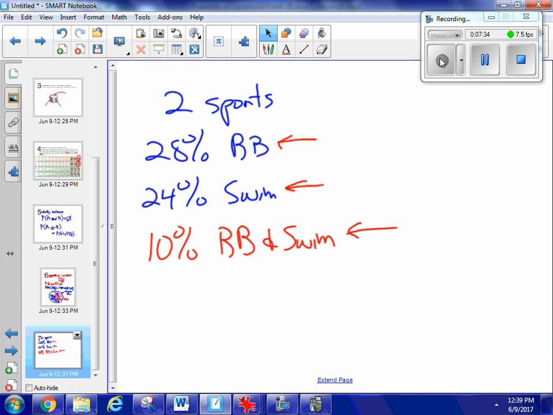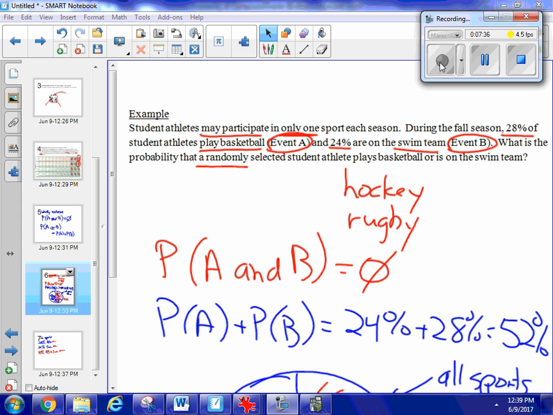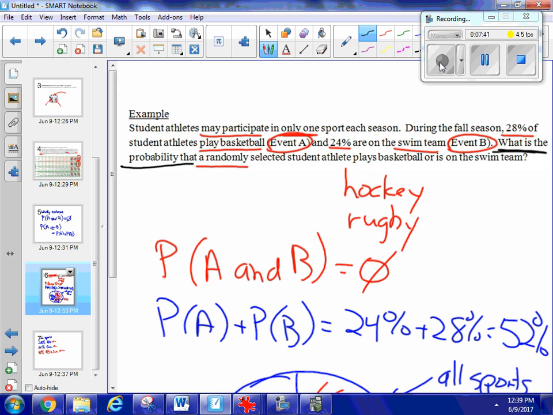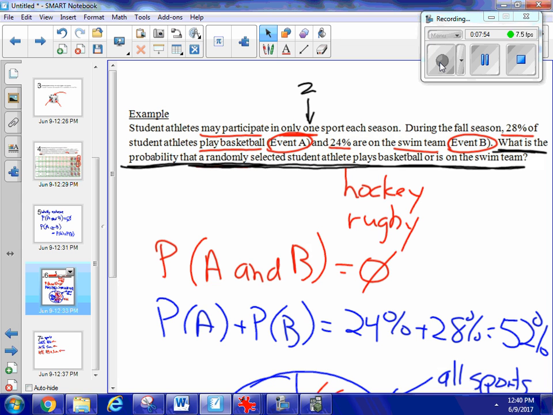So if I went back and readdressed our question: what is the probability that a randomly selected student athlete plays basketball or is on the swim team? And I've changed the rules now. They can participate in two sports. I still want to know the probability that I pick a student athlete who's going to play basketball or be on the swim team.